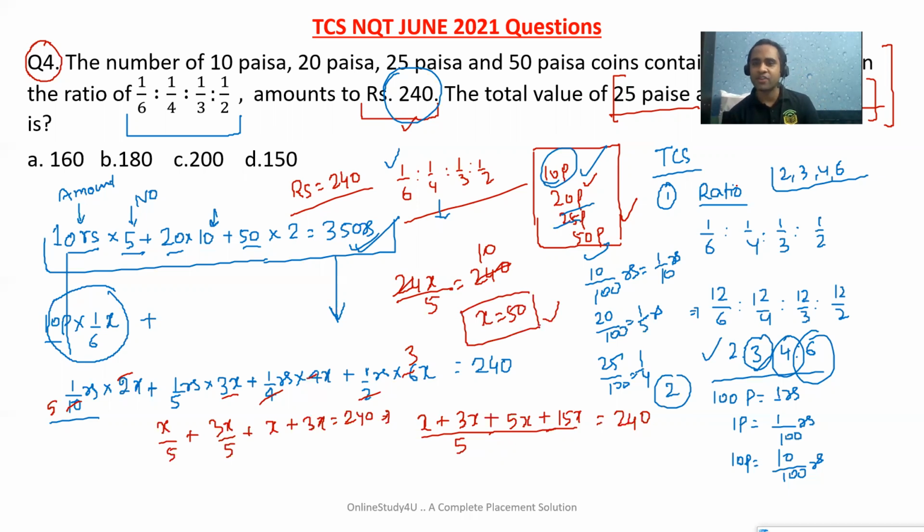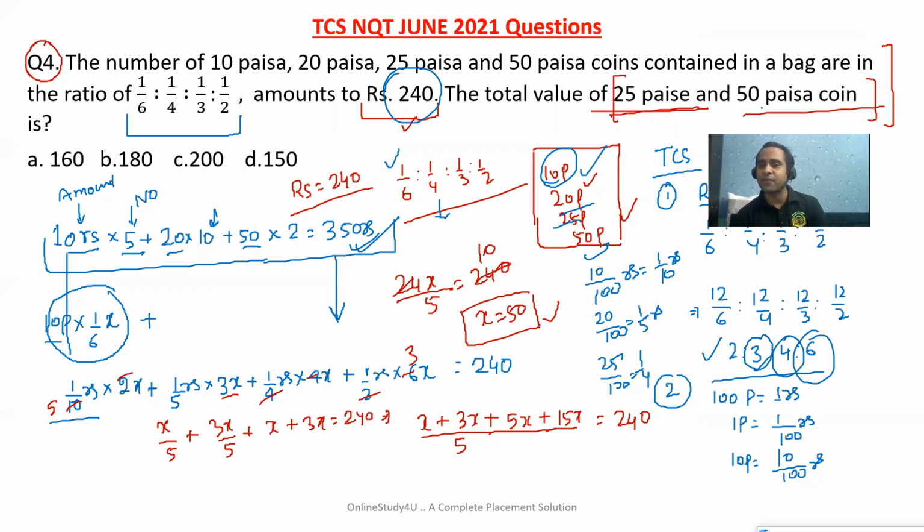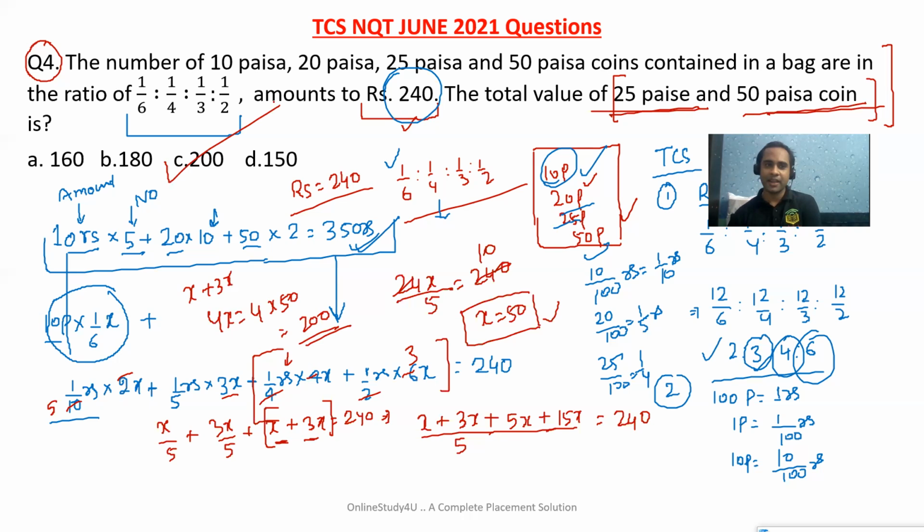Now, what is the question asked? The total value of 25 paise and 50 paise coins. So this is your 25 paise and this is your 50 paise. So it is nothing but x plus 3x. So 25 paise and 50 paise, this is the total value, that means the amount into the number. So 4x, the value of x is 50. So 4 into 50 will be 200. So 200, option C will be the correct answer.